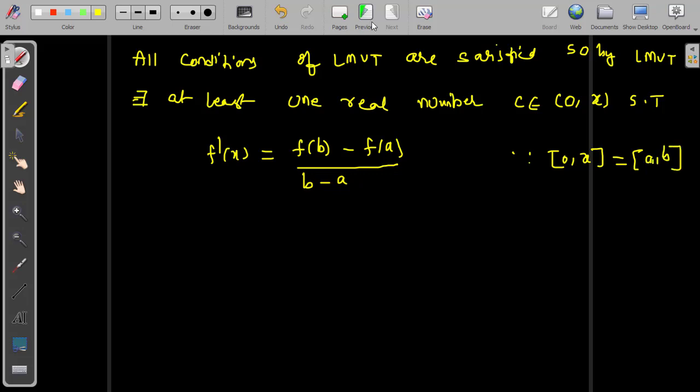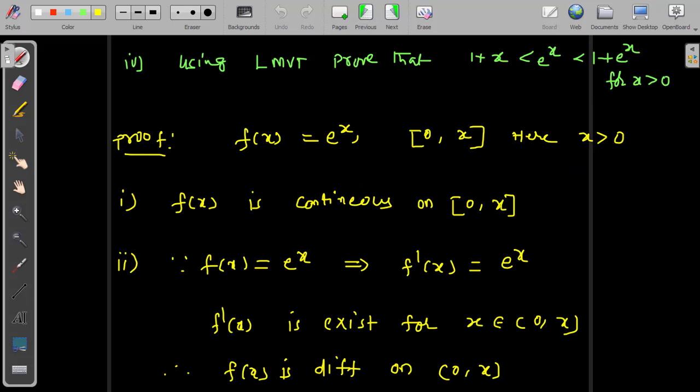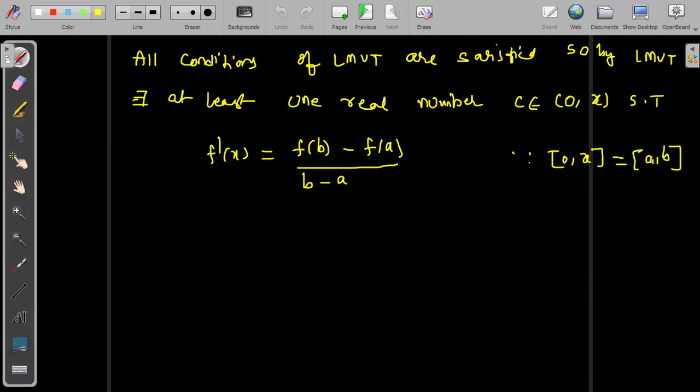The next step, f dash of x. So on the previous page, what is f dash of x? E power x. If you plug in x equal to c, f dash of c means e to the power of c, which is equal to, on the right side, f of b minus f of a over b minus a. Since f of x is e to the power of x, f of b means f of x, and a means 0.